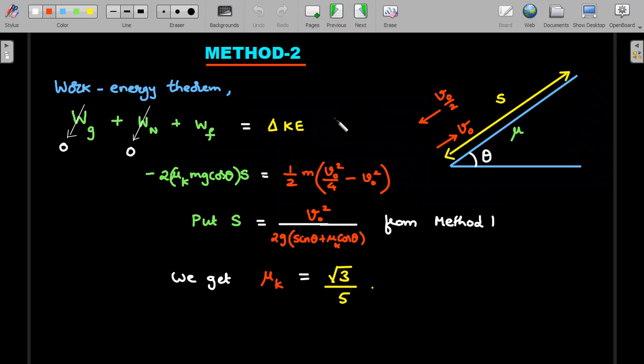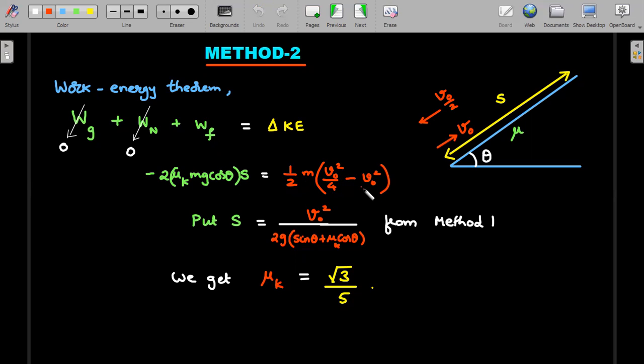So here's a method 2 that I am trying to provide. Even though this is the friction chapter, I think you should open up your mind and think in all possibilities. The work energy theorem is another way, because the body went up and came down, gravity doesn't do work. And normal reaction anyway doesn't do work. So the overall work done in the round trip is by only kinetic friction, and that should be equal to the change in kinetic energy. Work done by friction while going up and coming down would be minus mu k mg cos theta, because friction force is constant in magnitude, multiplied by 2s. It's the distance traveled that matters for work done by friction, not displacement. I think you understand that.